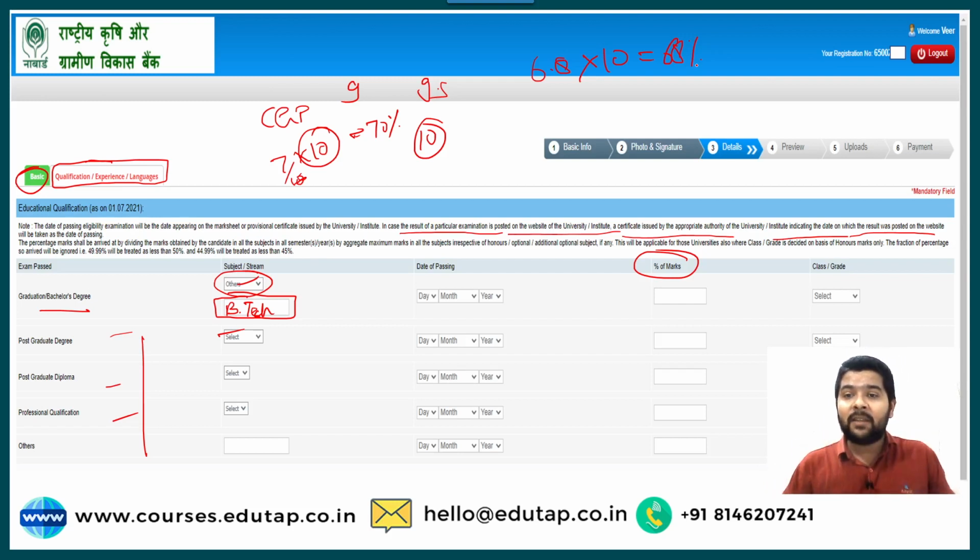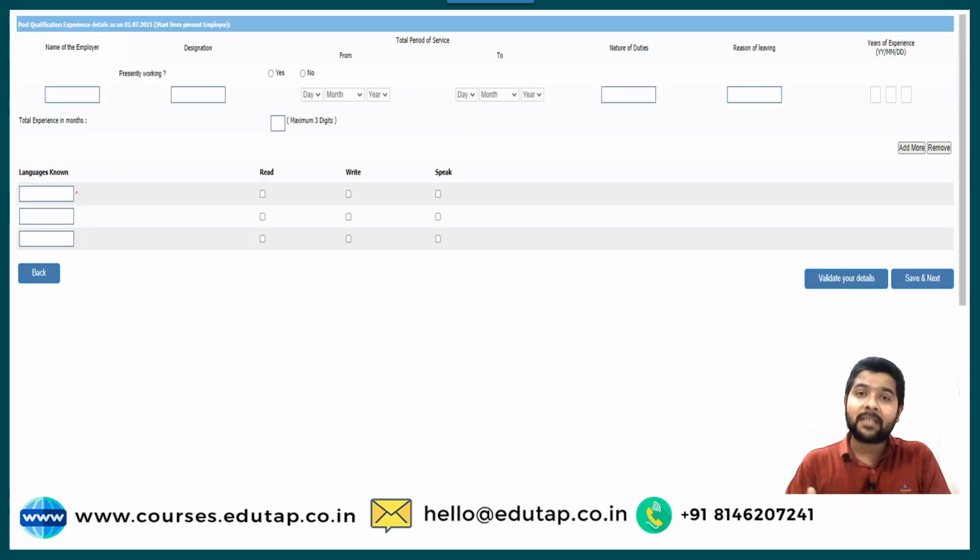When you are done with this, you will fill in your percentage of marks and then the class or the grade, whether you are first class, second class or third class. So I hope each of these things regarding your qualification is clear to you, so that now we can move on to the next portion, which is about your job experience, that is your post qualification experience.